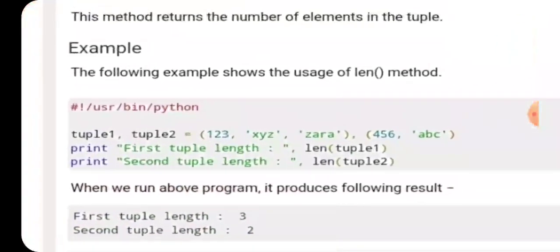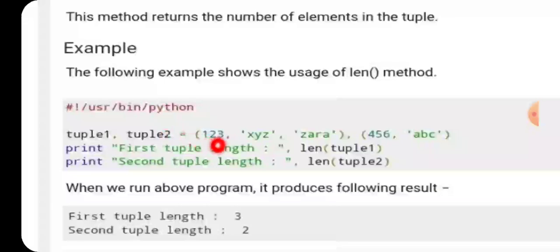So see here, tuple1, tuple2 equal to (123, 'xyz', 'zara'), (456, 'abc'). Print first tuple length, len(tuple1), so it will give the number of elements. Here it consists of 3 elements, so it will return 3. In case of the second one it will return 2, so the second tuple length will be 2 and the first tuple length will be 3 here, so it will give the tuple length.